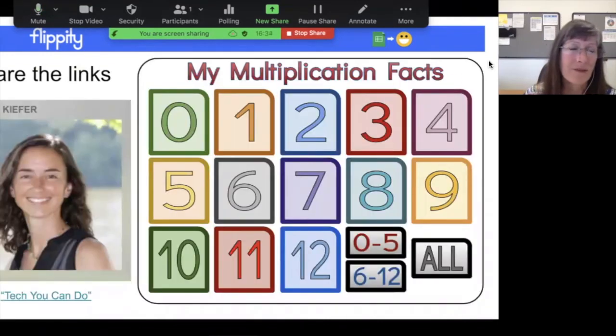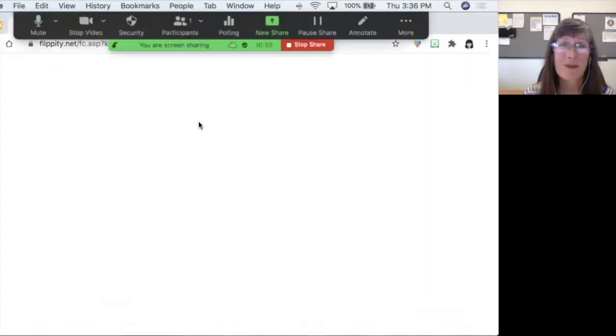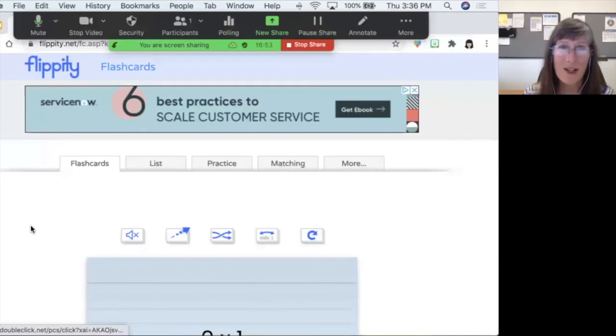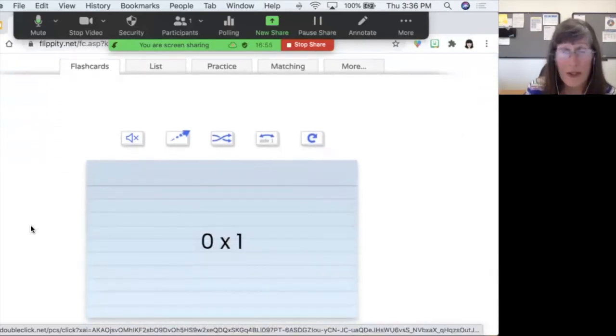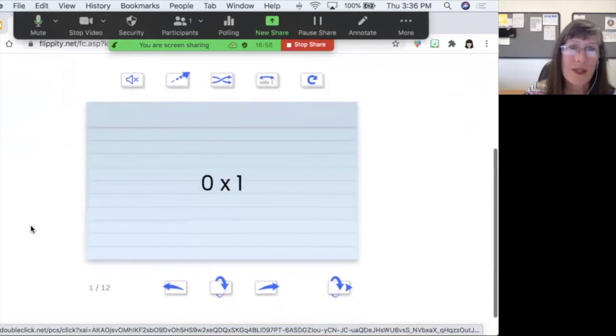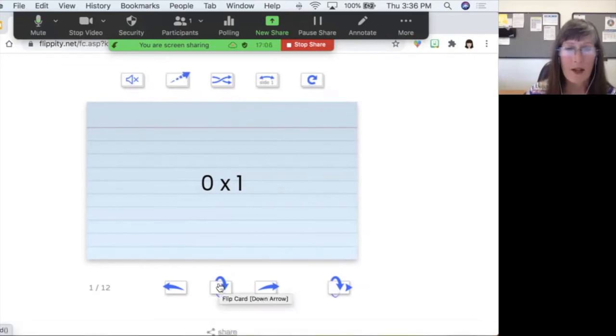I have come across this great example, and it is a flashcard example by Sarah Kiefer. She's around the Cincinnati area, and she basically has created all these great multiplication flashcards. And so I'll share that link, or you just grab it from the presentation. And so this is what a flashcard would look like with Flippity. And so we can see how we can flip the card, or we can just move on to the next card.